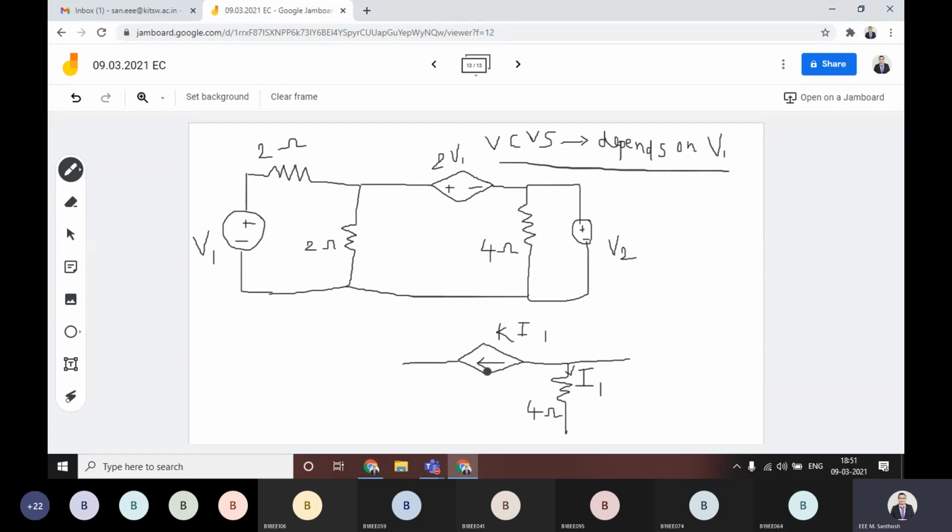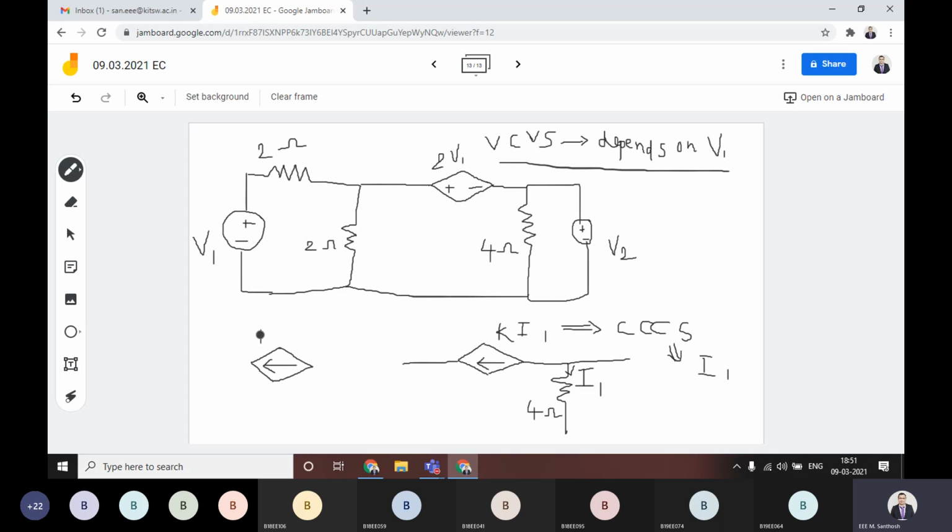This is the current source. It depends upon the current, that depends upon I1. That means this is a current controlled current source. This depends upon I1. Then simply another one I'll give. We will stop today.